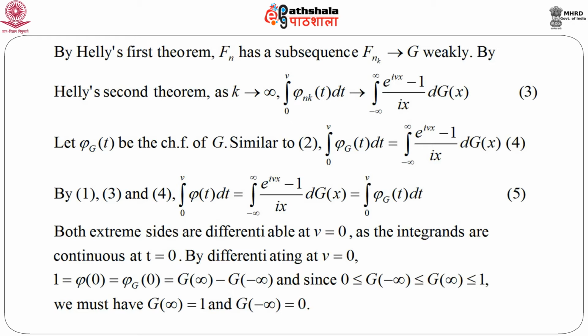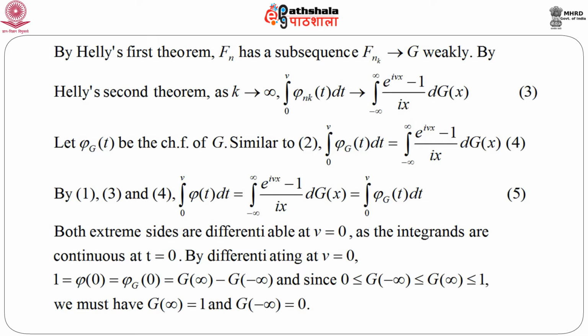So, by equation 1, equation 3 and 4, we have the integral from 0 to v of phi t dt equals the integral from minus infinity to infinity of (e to the power i v x minus 1) by i x into d g x. And from 4, this second integral is nothing but the integral from 0 to v of phi g t dt.